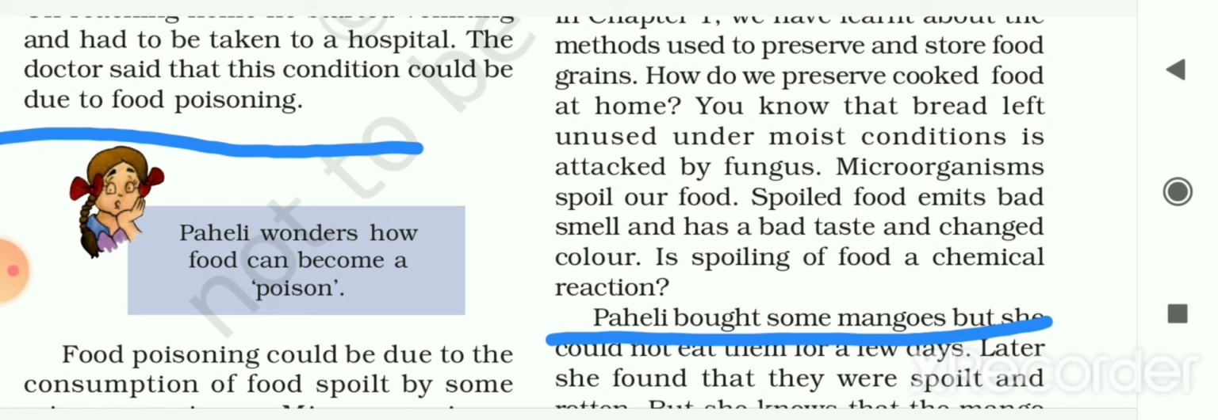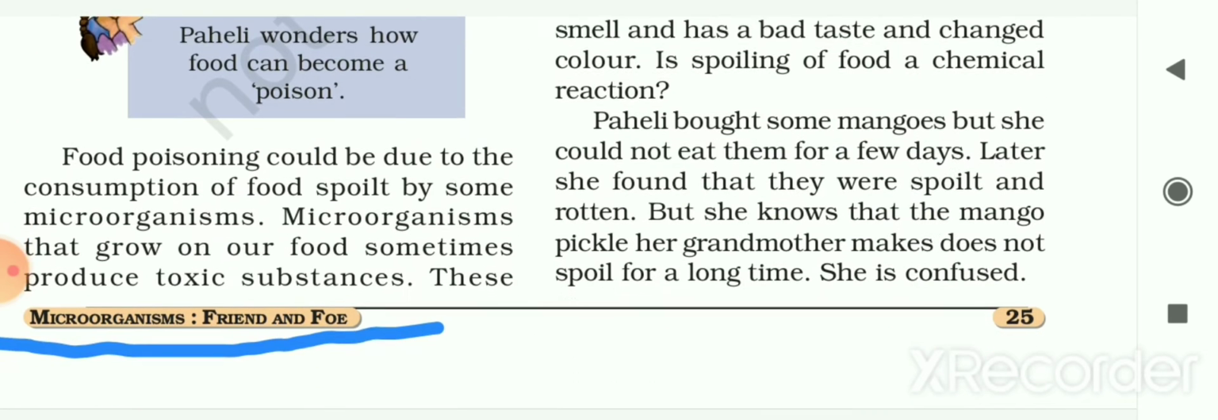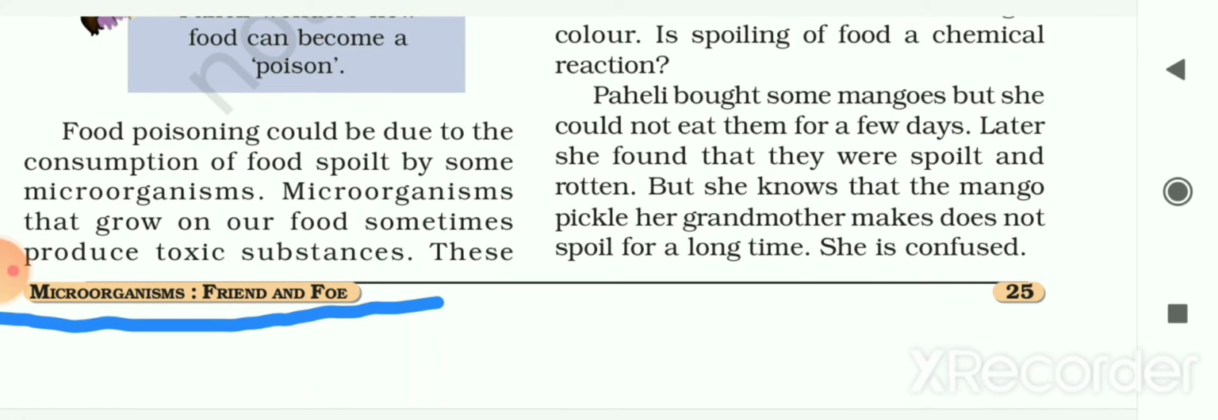So is the spoiling of food a chemical reaction? Let us see whether it is a chemical reaction. Paheli bought some mangoes but she could not eat them for a few days. Later she found that they were spoiled, rotten and decayed. But she knows that the mango pickle her grandmother makes does not spoil for a long time. Now she is confused.